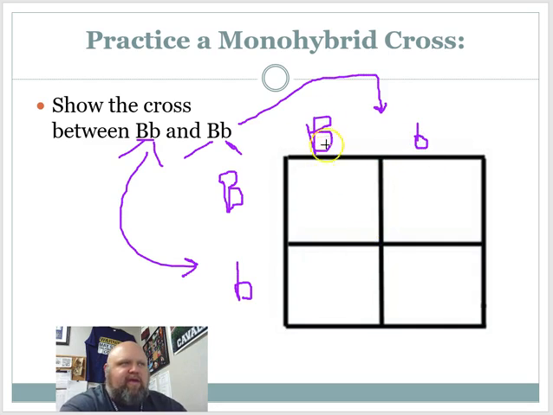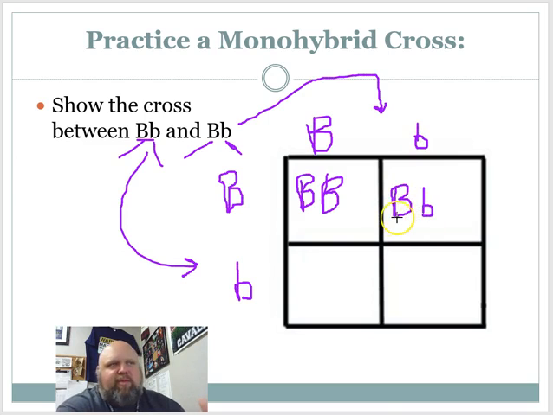So now this allele is going to be in every square in that column. This one, every square in that column. And this goes with the rows. So big B would be written here from this parent. Big B from this parent. Do the same for the next one. Bring this big B over. Big B. Bring this little b down. Little b. Now, why did I write the big B first? Because if it's dominant, it's going to show, so that's what we write first. Anytime you have a dominant allele, it gets written first.